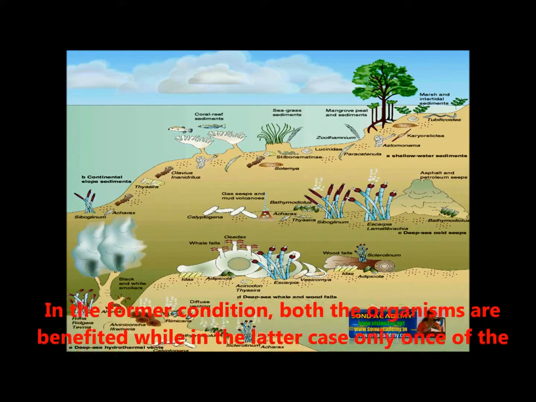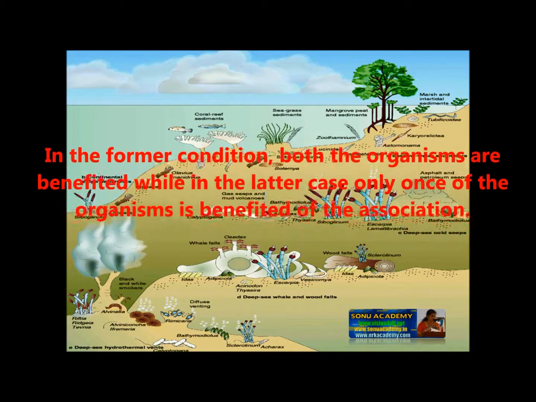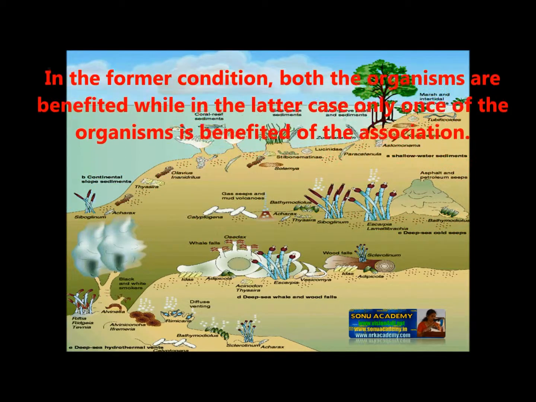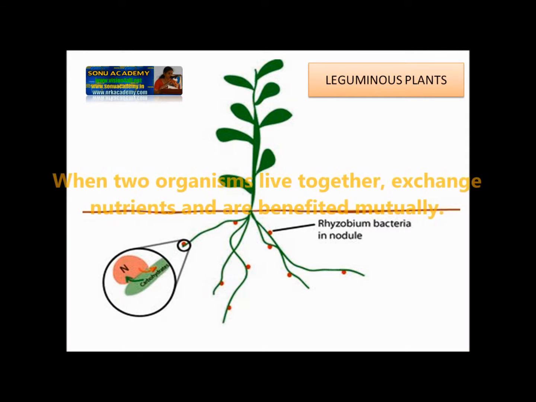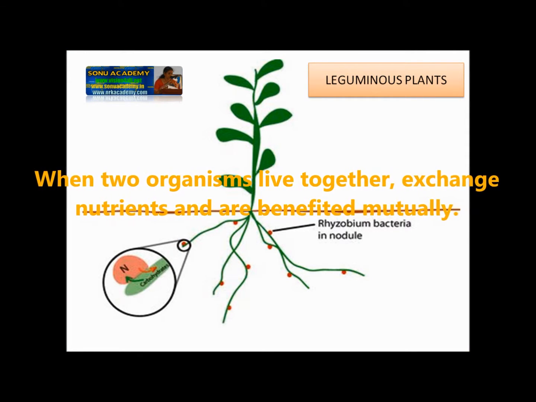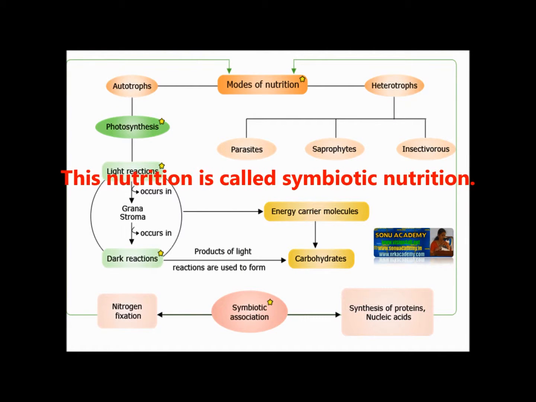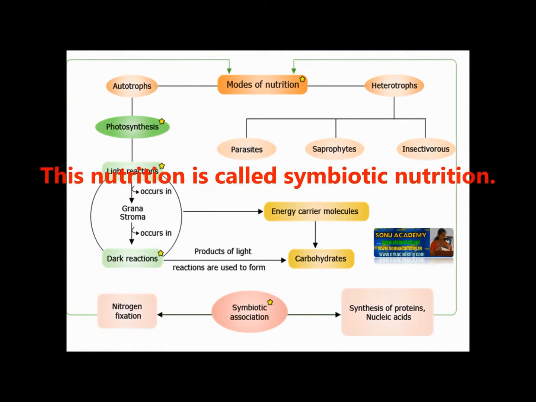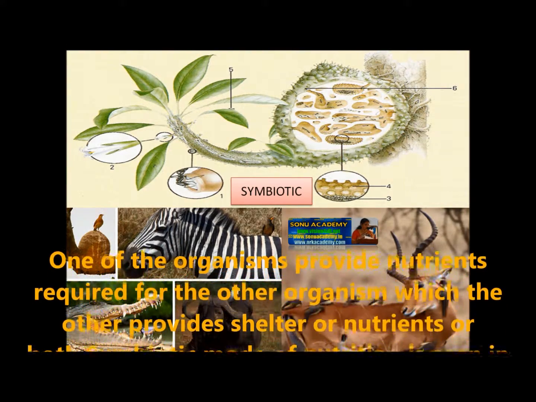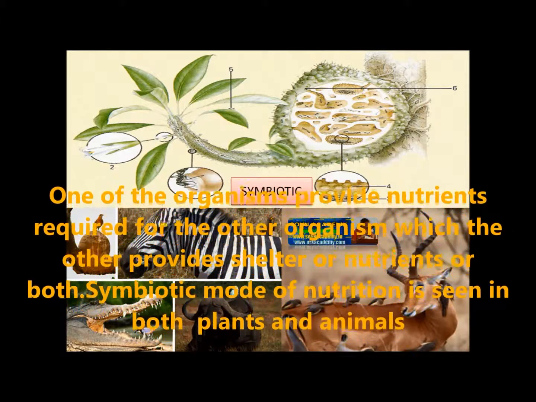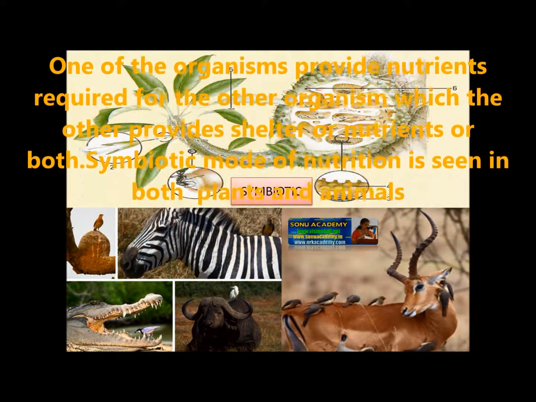In the former condition, both the organisms are benefited, while in the latter case, only one of the organisms is benefited by this association. When two organisms live together, exchange the nutrients and they are benefited mutually, this type of nutrition is called symbiotic nutrition. One organism provides nutrients required for the other organism, while the other provides shelter or nutrients or both.